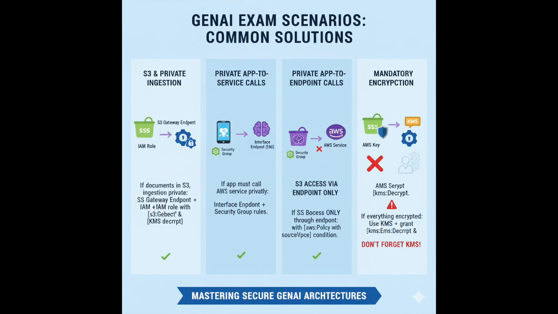Now let's map common exam scenarios. If documents are in S3 and ingestion must be private, use an S3 gateway endpoint and an IAM role with S3 GetObject and KMS Decrypt. If an app must call an AWS service privately, use an interface endpoint and security group rules. If access to S3 must be allowed only through an endpoint, use an S3 bucket policy with the aws:SourceVpc condition. If everything must be encrypted, use KMS and remember to grant KMS Encrypt and KMS Decrypt permissions. This is where many people fail.